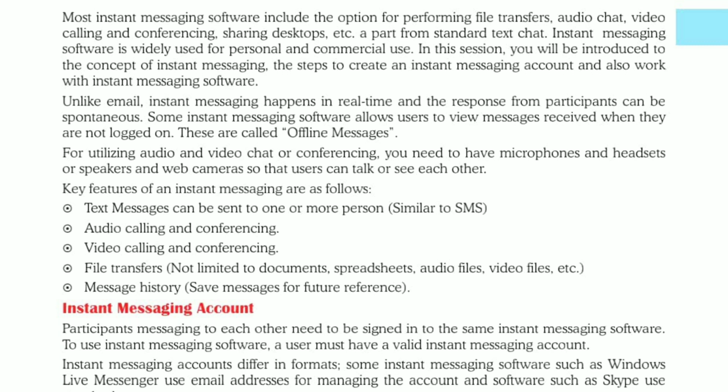Unlike email, instant messaging happens in real time and the response from participants can be spontaneous. Some instant messaging software allows users to view messages received when they are not logged on. These are called offline messages.